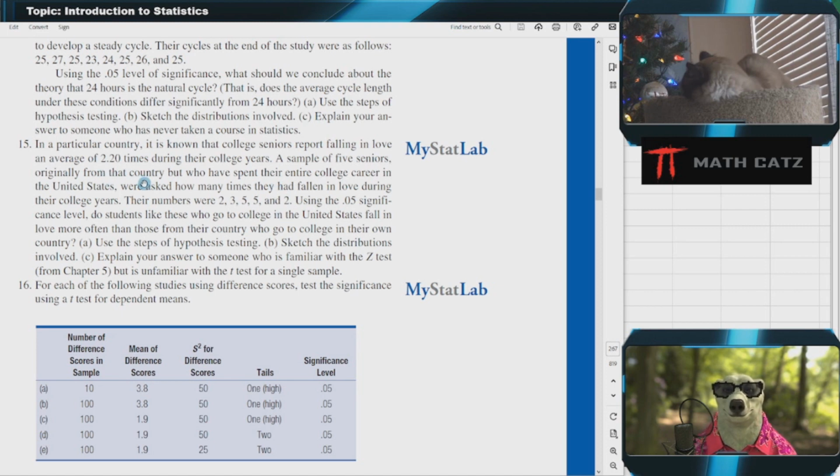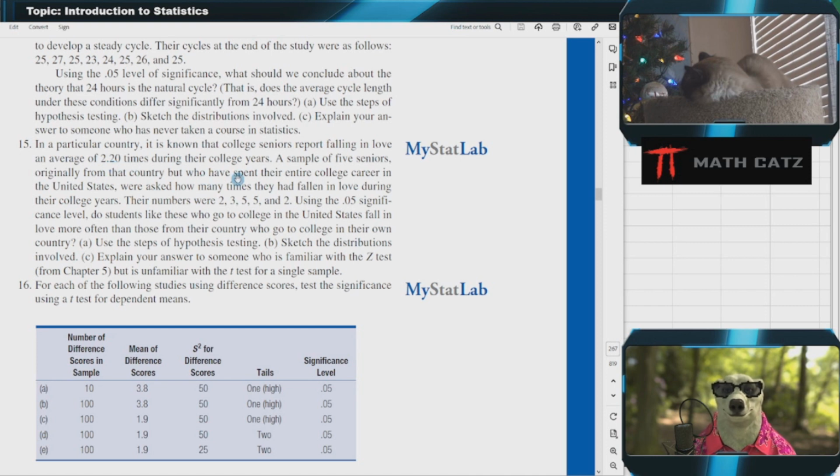And we're trying to see if they stay in their country, the mean of the distribution of this property that they're measuring is 2.2.